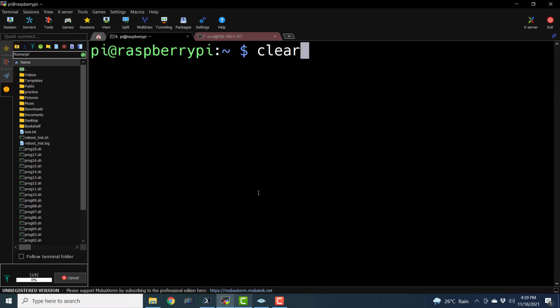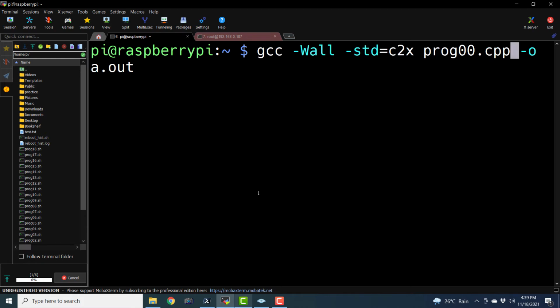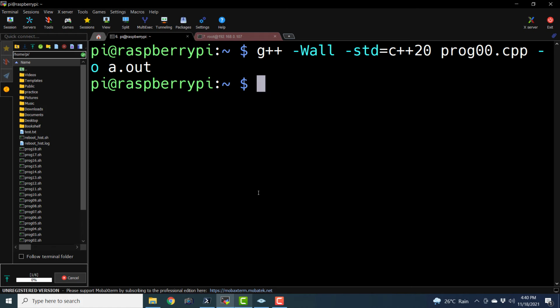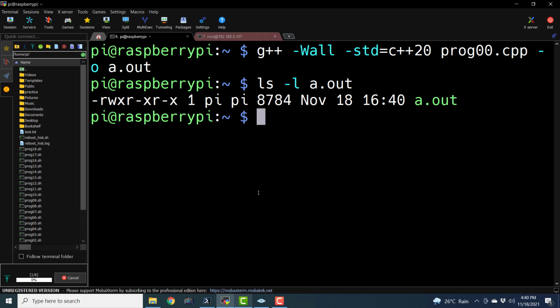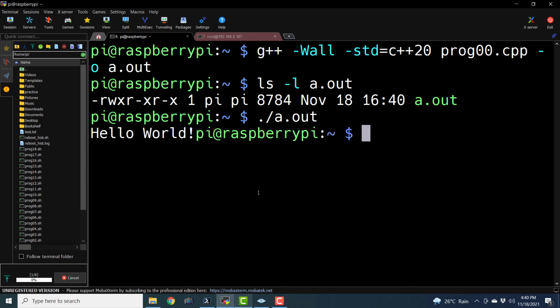Now to compile it, we will reuse the earlier command. We will just go ahead and modify it. So the name of the program is prog00.cpp. Since this is C++, we have to use the C++ standard. So C++20 is the latest standard, and g++. And if I hit enter, it is going to compile it and generate the a.out file. And we can again check the timestamp of a.out like this. Just go ahead and execute the a.out file. And here we have the output, hello world.